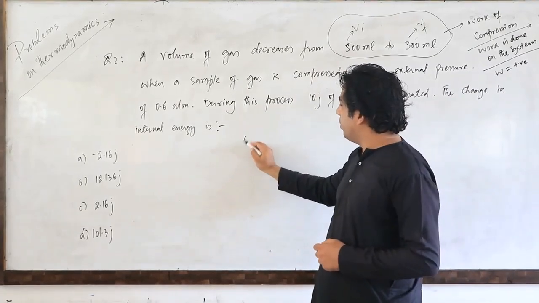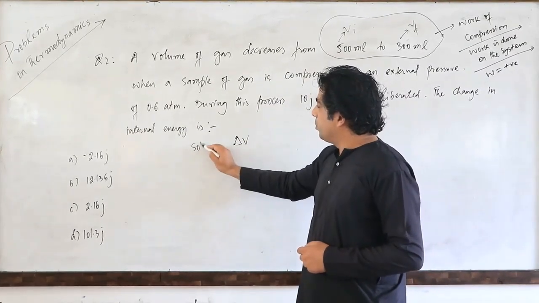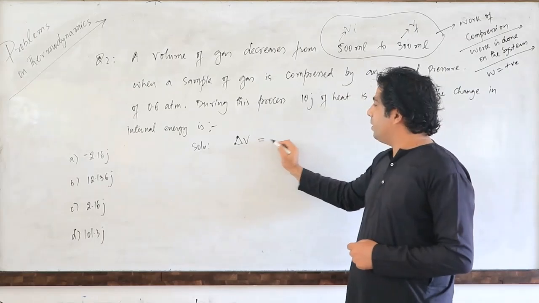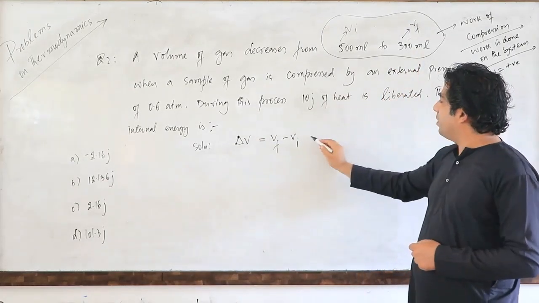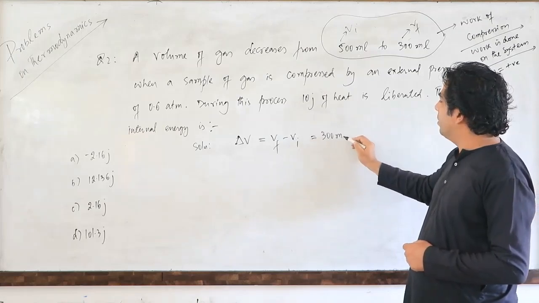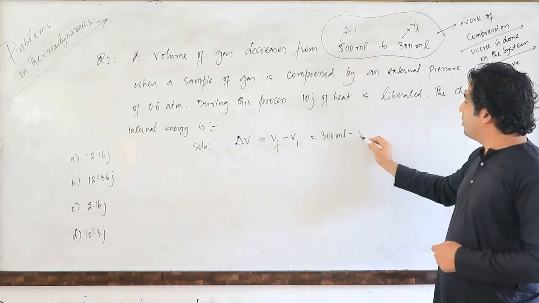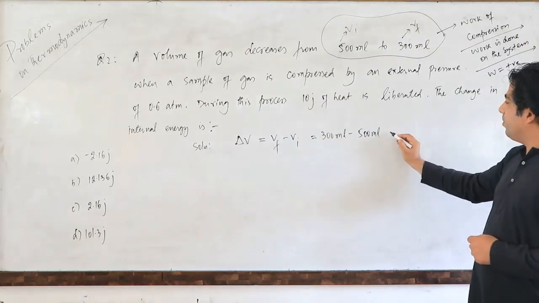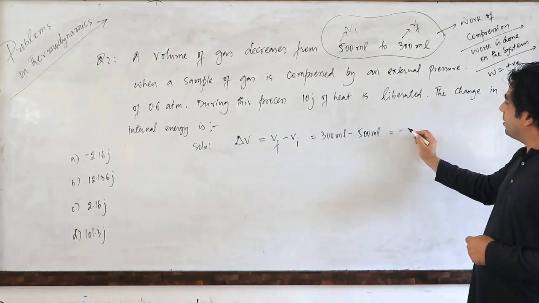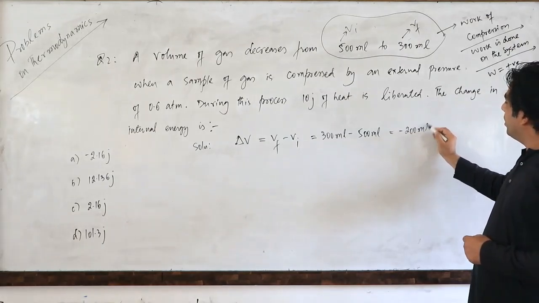So let's calculate first of all. Let's do the solution for this problem. Change in volume is Vf minus Vi. So what is the final volume here, my dear friends? That is 300 ml minus initial volume is 500 ml. Correct? So the change will be here, my dear friends, that is minus 200 ml is the change.